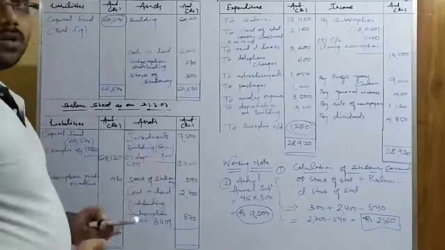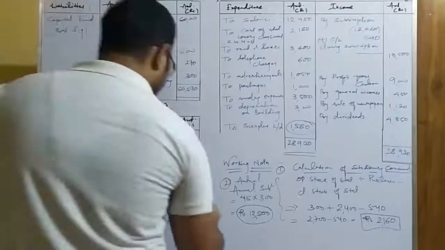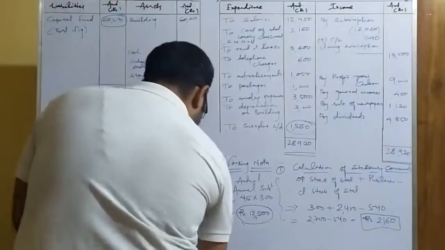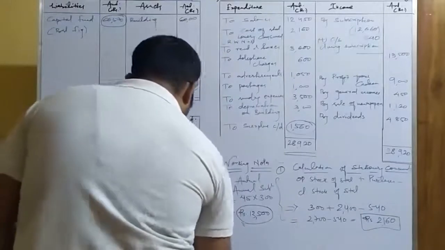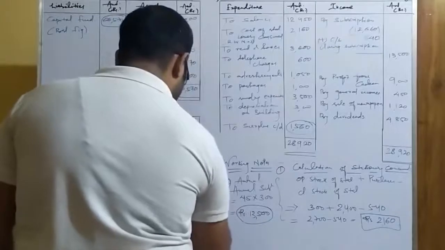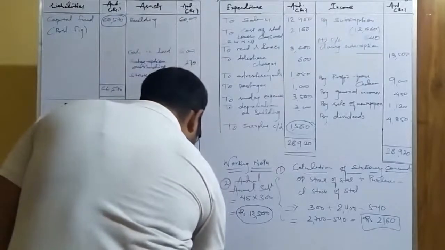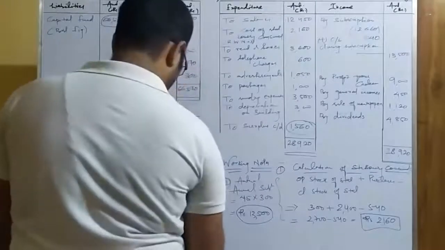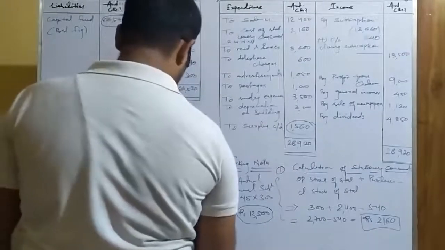The last but not the least, we have the total of the asset side, and we are to see whether we are getting the answer or not. 0, 4, 7, 11, 68.